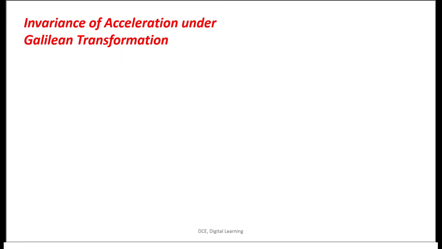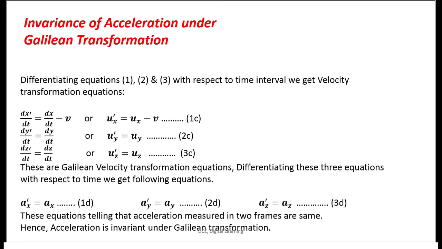The next thing is invariance of acceleration under Galilean transformation. Look at this. We have seen the three equations: x prime is equal to x minus vt, y prime is equal to y, z prime is equal to z. Differentiating equations 1, 2, 3 with respect to time, we get velocity, isn't it? When a position is differentiated with respect to time, we get velocity.